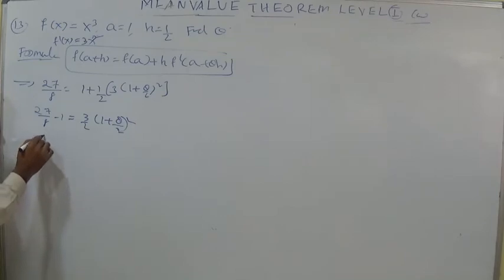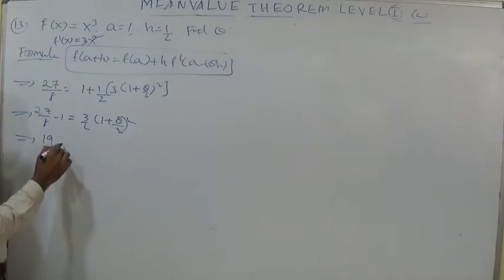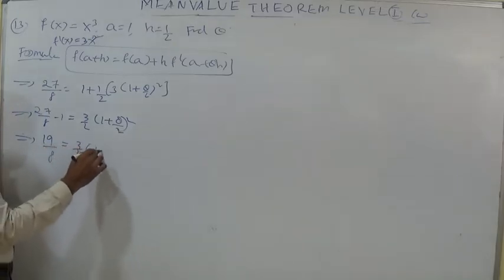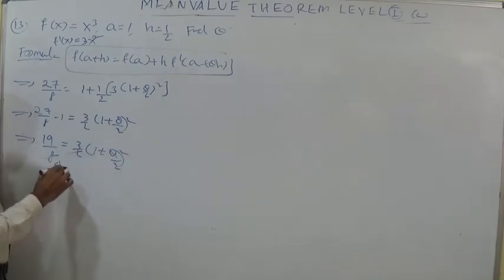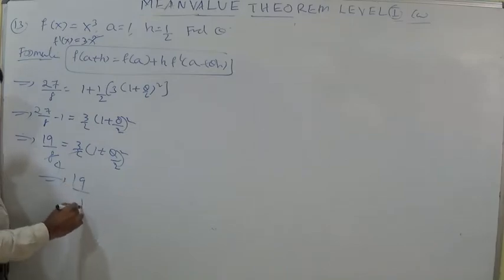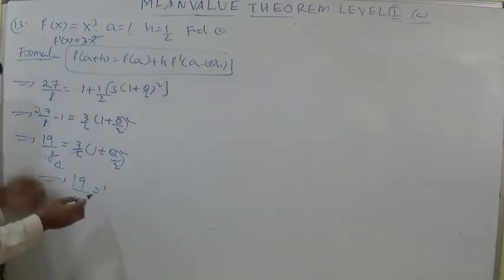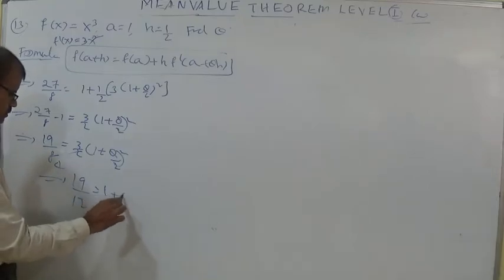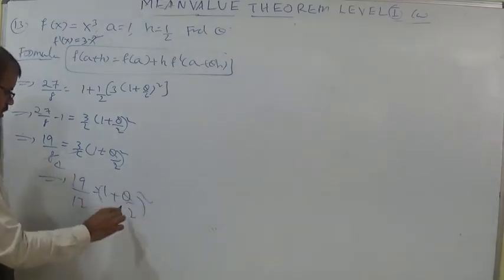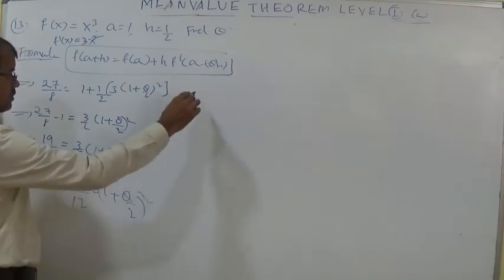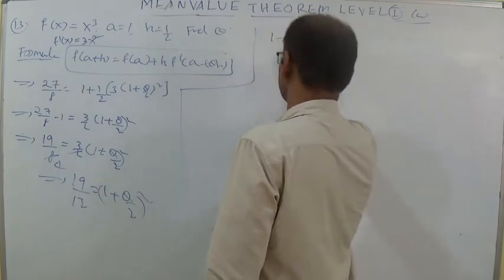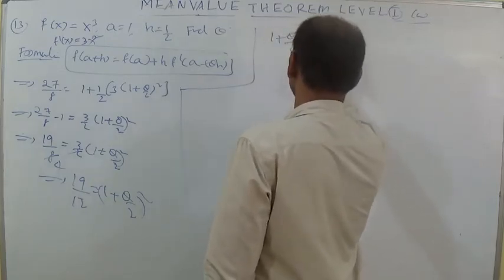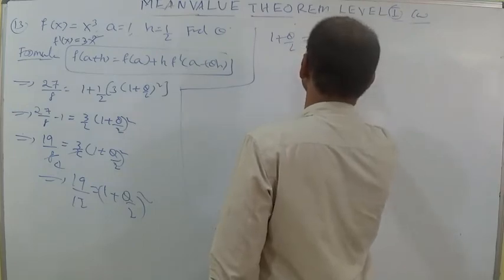27 by 8 minus 1 becomes 19 by 8. That implies 19 by 8 is equal to 3 by 2 into 1 plus theta by 2 whole square. The 2s get cancelled, and 4 times, so 19 by 12 is equal to 1 plus theta by 2 whole square. So 1 plus theta by 2 is equal to root of 19 by 2 root 3.